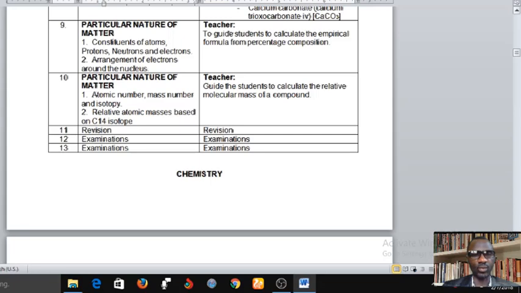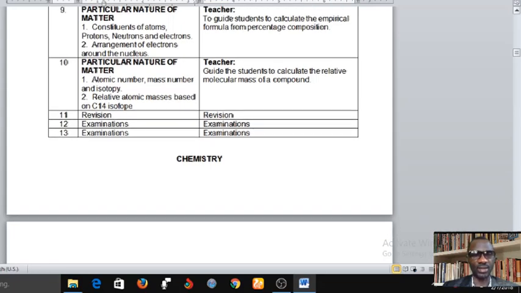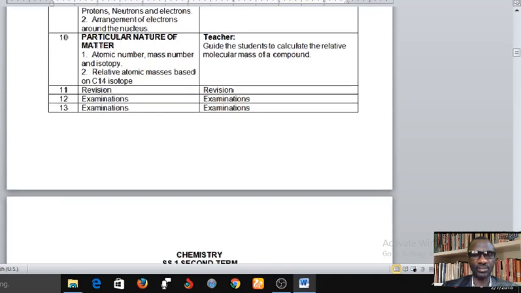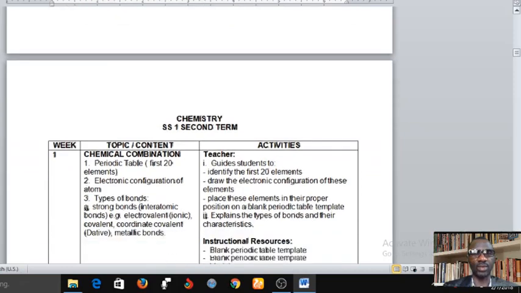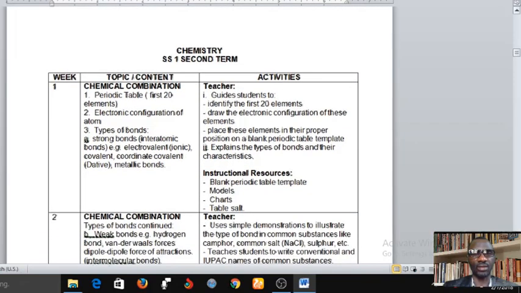Week 11 is revision week. Week 12, if you are still in school, you're supposed to start examination at that time. Week 13 also is for examination. As you can see, that's all for first term SS1. And now let's move to second term SS1. Alright, this is second term SS1.